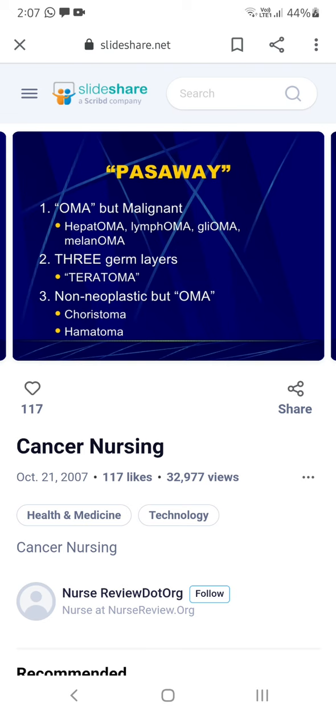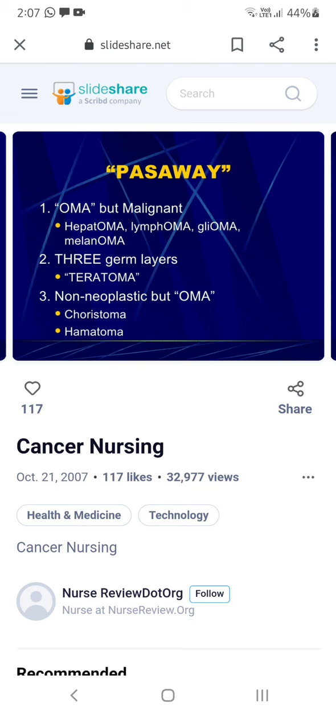Sarcoma, lymphosarcoma, like that it will be given names. So oma, malignant, you all know that. Hepatoma, liver cancer. Lymphoma, lymphatic cancer. Glioma. Melanoma is cancer of the melanin cells in your skin. And three germ layers: teratoma. If any of the three layers are involved, then it is known as teratoma.